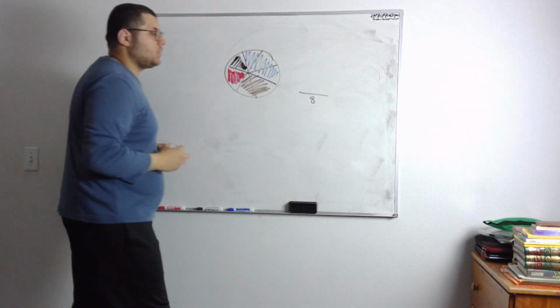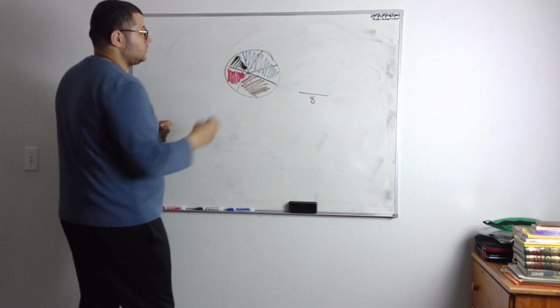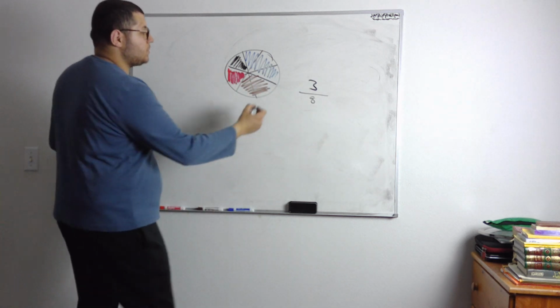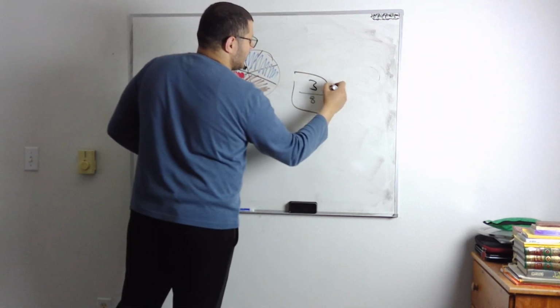What's the probability it's gonna be a blue? So 1, 2, 3. 3 blue. So 3 out of 8. Awesome. So I found the probability that it is going to land on a blue.